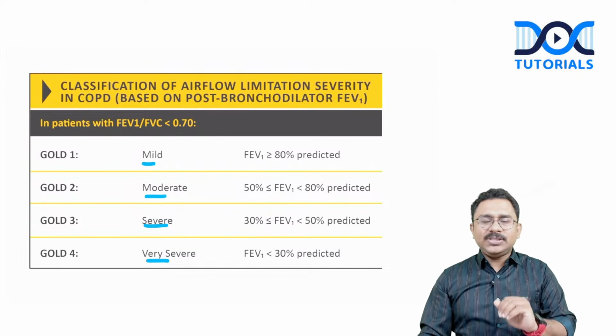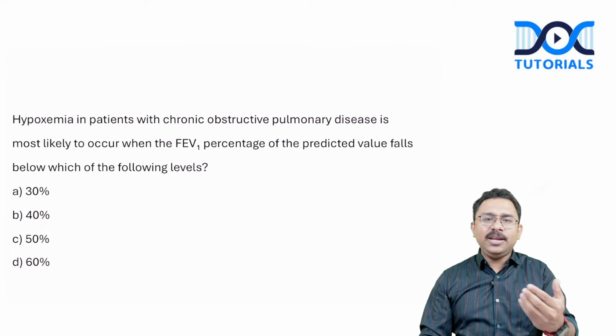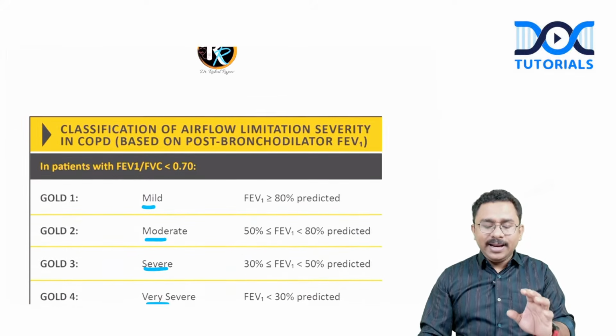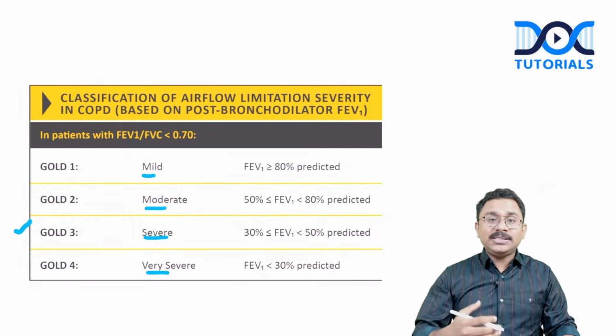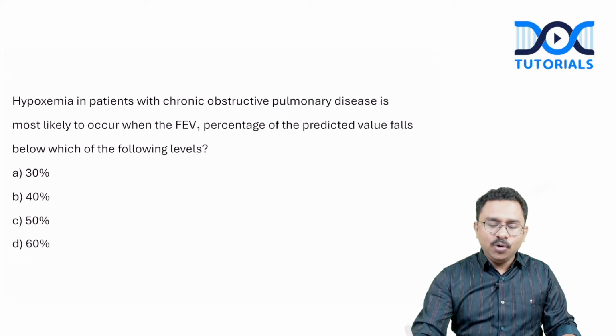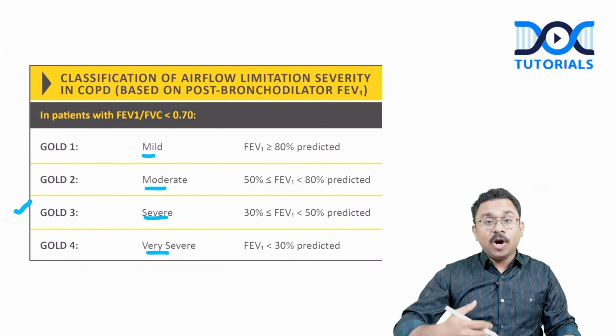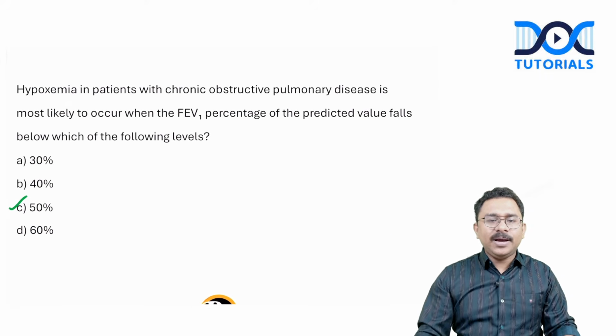So when I looked into the literature, there is no definite mention that FEV1 percentage has a direct correlation with the hypoxemia. At what levels? I couldn't find in any of the textbooks. But generally what is considered is that it is when the patient goes to GOLD 3 stage that patient starts developing features of hypoxemia. So in terms of the FEV1 percentage, it is usually when it drops below 50%, which is option C, severe. And it happens much before it is very severe. So anytime it drops below 50%, that is when hypoxemia is most likely to occur. Option C would be the best answer here.